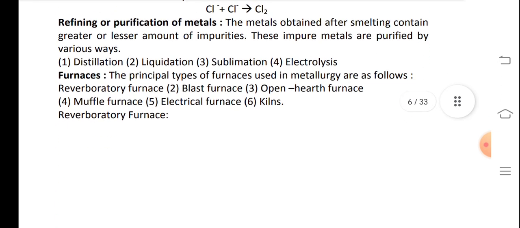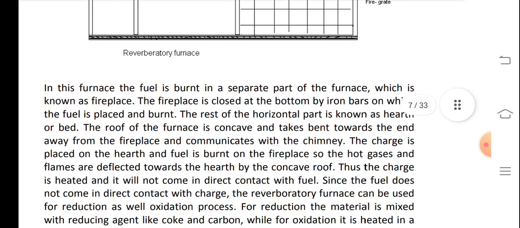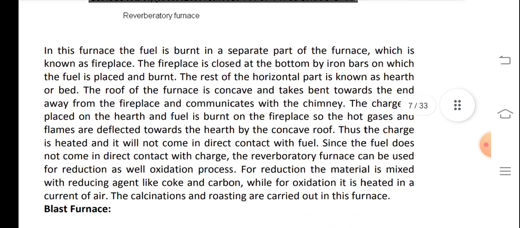Furnace. The principal types of furnace used in metallurgy are as follows: reverberatory furnace, blast furnace, open hearth furnace, muffle furnace, electric furnace, kilns. Reverberatory furnace. In this furnace, the fuel is burnt in a separate part of the furnace which is known as the fireplace. The fireplace is closed at the bottom by iron bars on which the fuel is placed and burnt. The rest of the horizontal part is known as the hearth or bed.